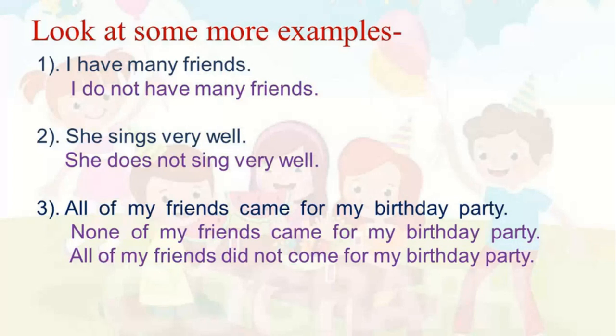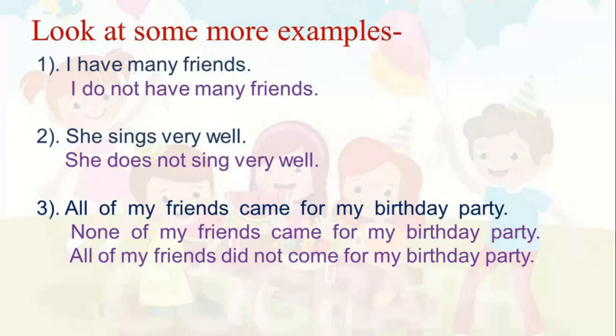So we write, she does not sing very well. Please note that we do not add s or es with verb when does is used in a sentence. So it would be wrong if we say, she does not sings very well. So the correct sentence is, she does not sing very well.